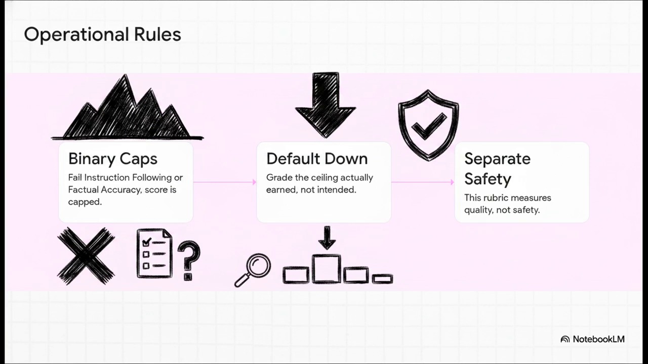Second, default down. If a response is sitting on the fence between 2 score levels, you always default down. You grade the ceiling the AI actually earned, not what it awkwardly intended to do. And third, safety is separate. Remember, this rubric measures quality. A response can be perfectly formatted and 100% accurate, but still be toxic. Safety compliance must be audited before you ever apply this quality rubric.